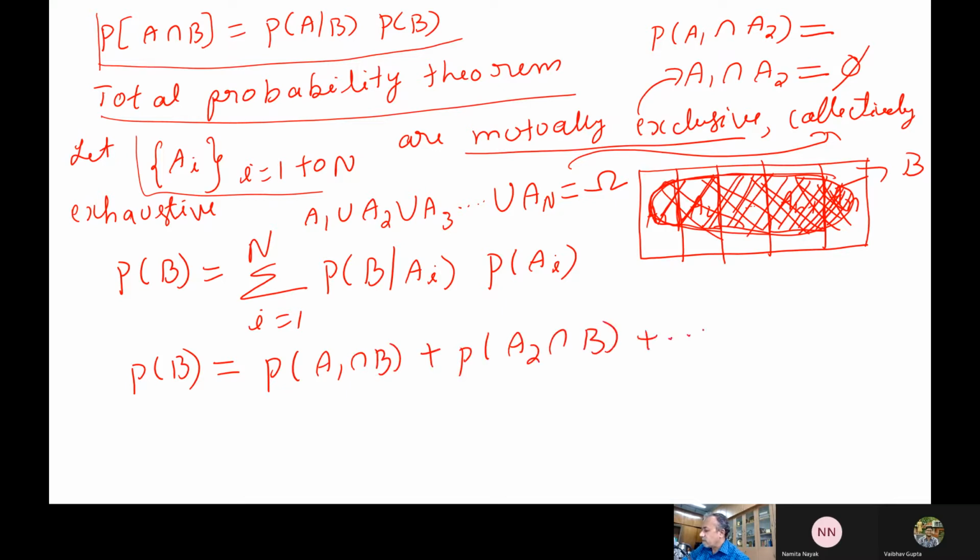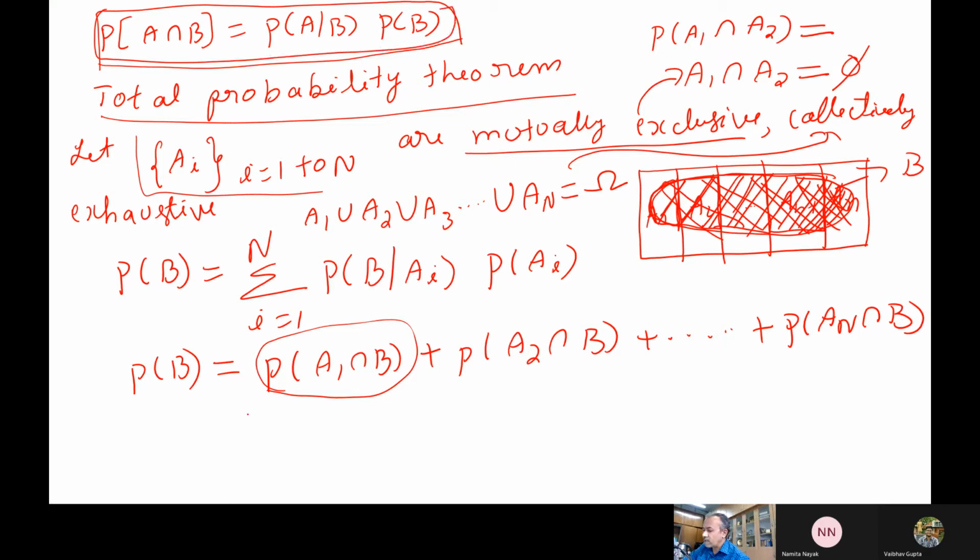So like this, say I have P of A n intersection B. So I can write P of B like this. Now P of A1 intersection B is given by the conditional probability set, whatever we wrote in our last class. So this can be written as P of A1 given B.